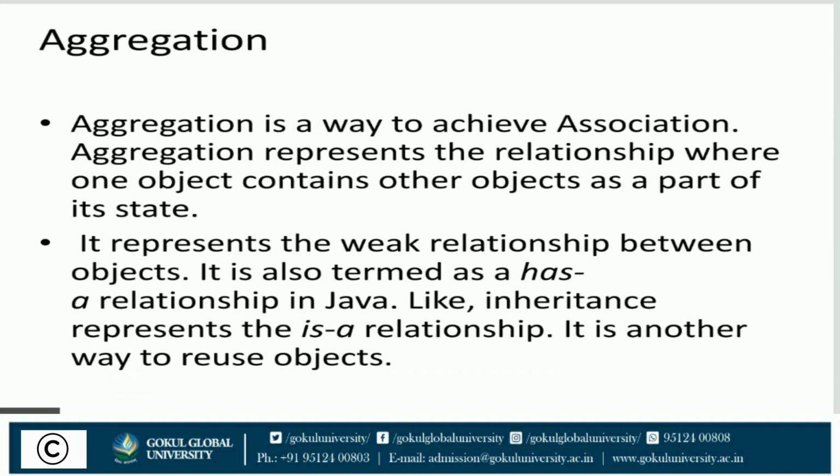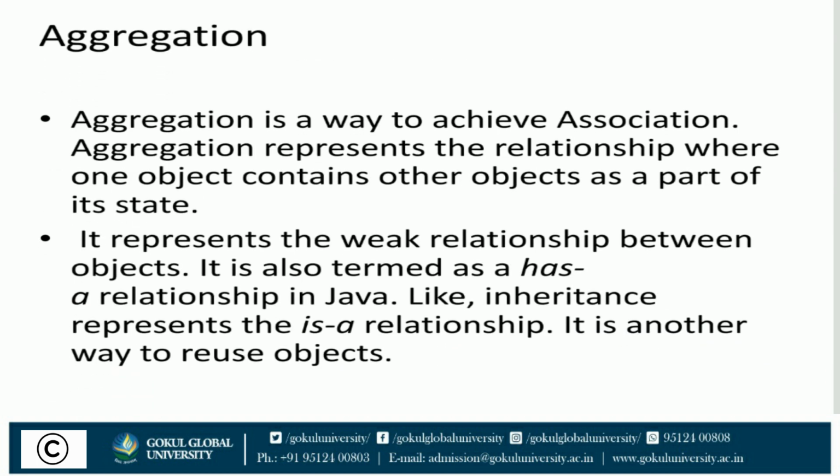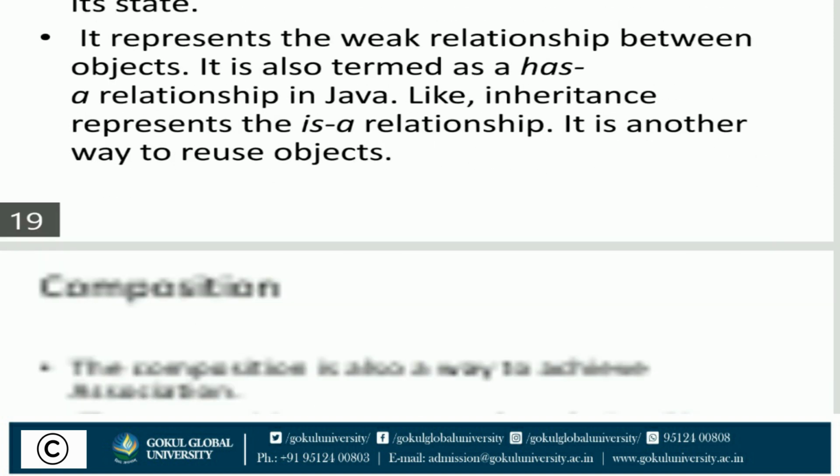Now, aggregation. Aggregation is a way to achieve association. Aggregation represents the relationship where one object contains other objects as a part of its state. It represents the weak relationship between objects. It is also termed as a has-a relationship in Java, like inheritance represents the is-a relationship. It is another way to reuse objects.